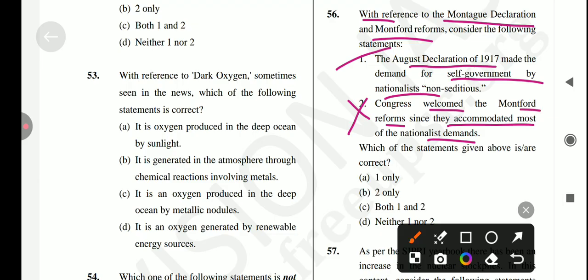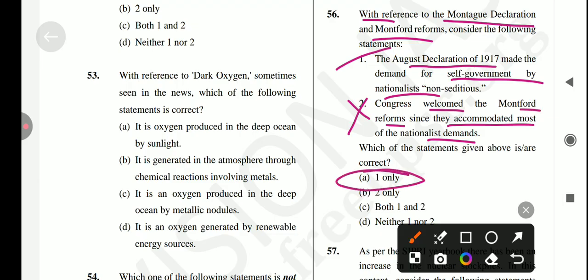Tilak termed the Montford reform unworthy and disappointing, a sunless dawn, even as Annie Besant found them unworthy of England to offer and India to accept. So statement second is incorrect.